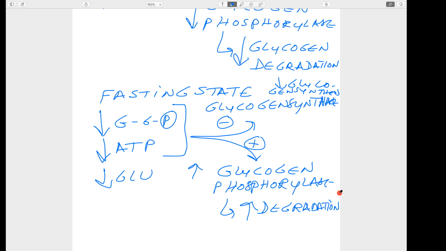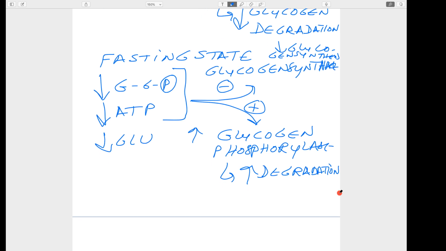So I will explain how it is in the fasting state. Glucose 6-phosphate is decreased, ATP is decreased. In that condition, what will happen? The positive modulator effect will not be there on the glycogen synthase. In that condition, the enzyme is not active. And simultaneously, when there is decreased glucose 6-phosphate and ATP, the negative effect of these allosteric modulators will not be there on glycogen phosphorylase.